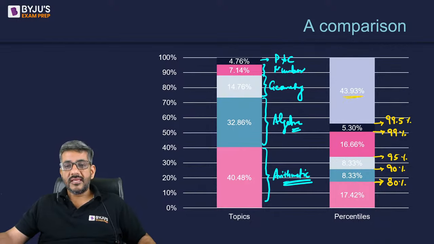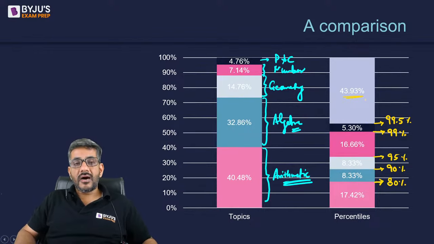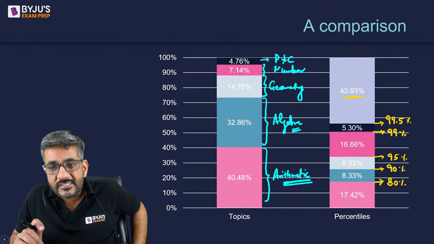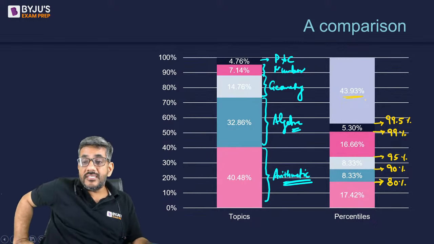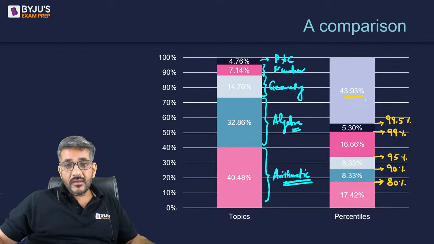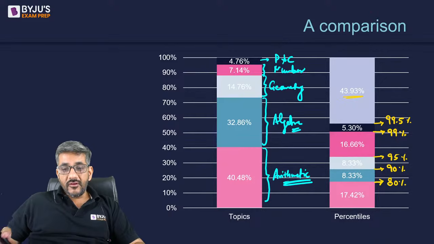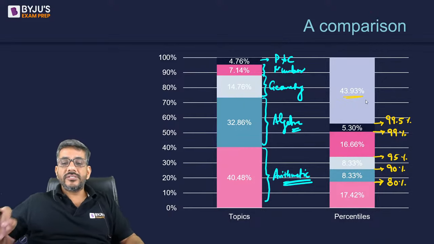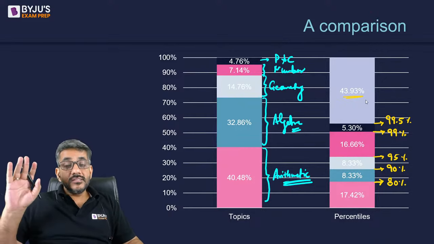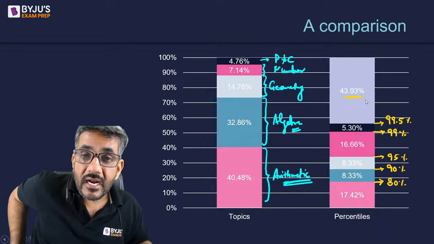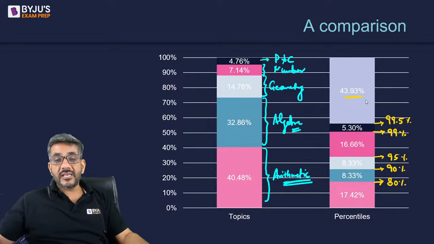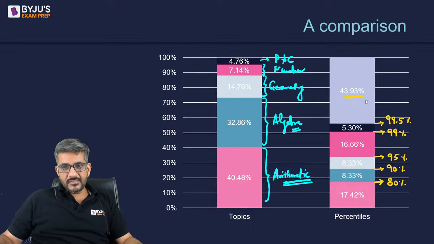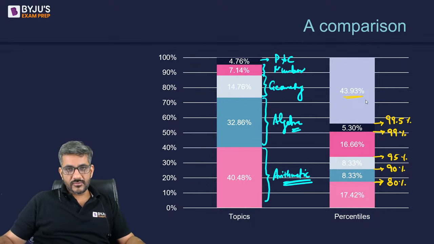So this 43.93 is that part of the paper or QA section. If I miss that completely, 43.93%, अगर मैं QA section के 43.93% questions को ना करूं, still I can manage to get 99.5 percentile, of course, if I'm assuming that everything else that I'm doing is correct. This is the net score that I'm going to talk about.